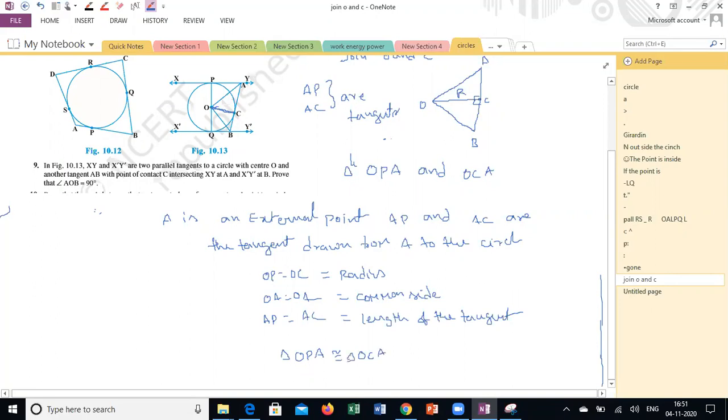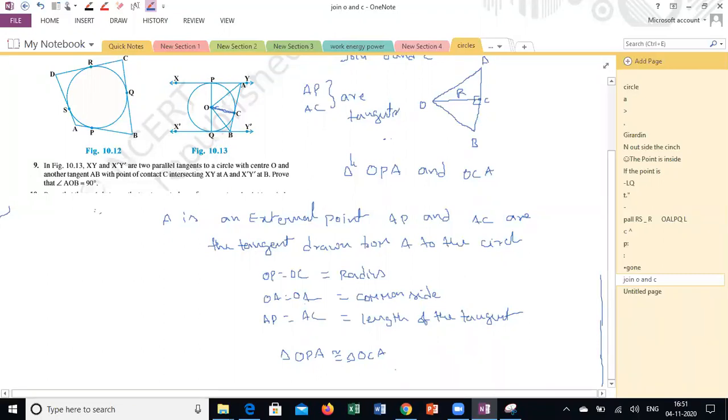Guys, clear how I proved OPA and OCA? Yes, sir. Same as you can prove OQB and OBC are also same. Got it what I'm saying?